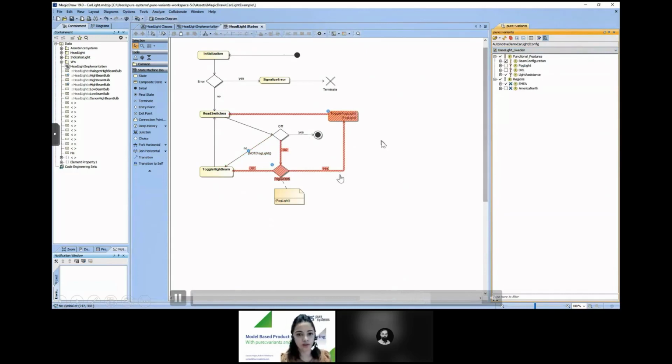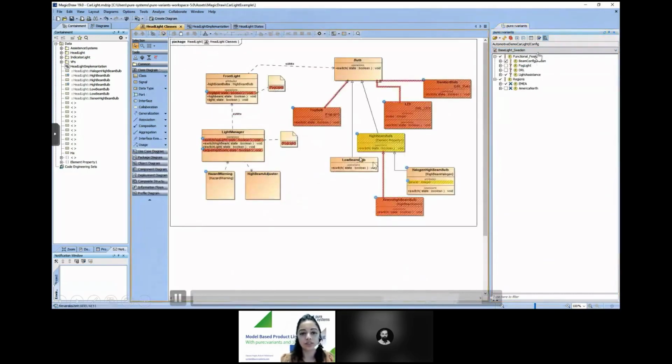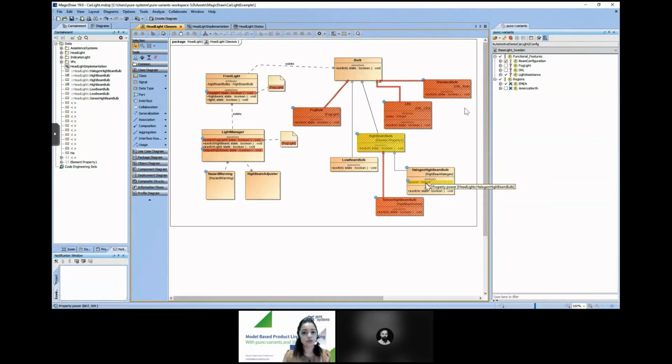And this is another state diagram, or the preview of the state diagram. Also we've selected a different variant, Baselight Sweden, to see what kind of results we can actually expect. So here, on doing the model transformation, the values will actually get substituted. Now in the next part, we will see how exactly the transformation works.